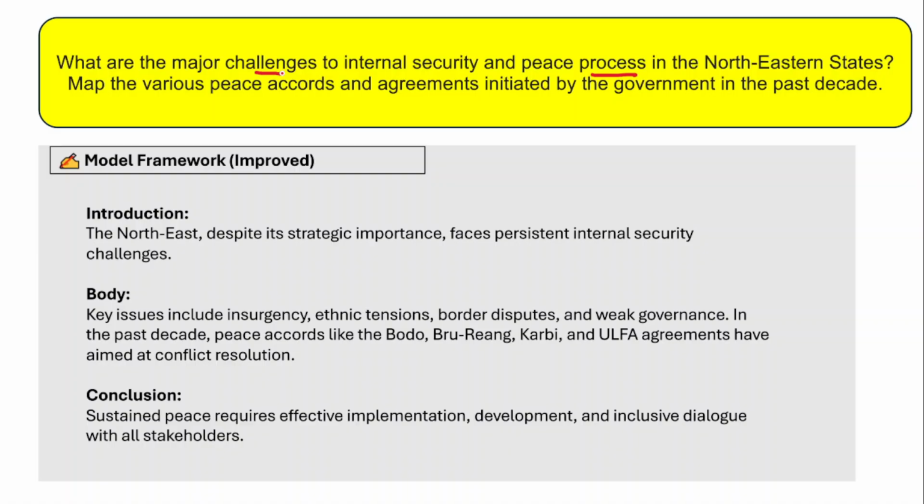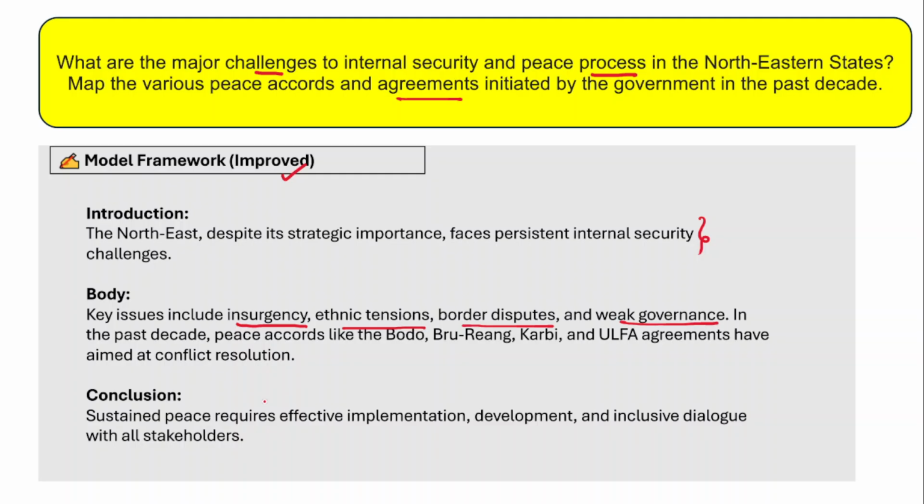and then in the second part of the answer, map various peace accords and agreements which are initiated by the government in the past decade. Now in the model framework, in the introduction, you just mention the northeastern part of India and its strategic importance, and how it has been facing various internal security challenges. You just briefly mention that in the introduction, and in the body part of the answer, mention some key issues including insurgency, ethnic tensions, border disputes, weak governance. So you need to mention all these issues.